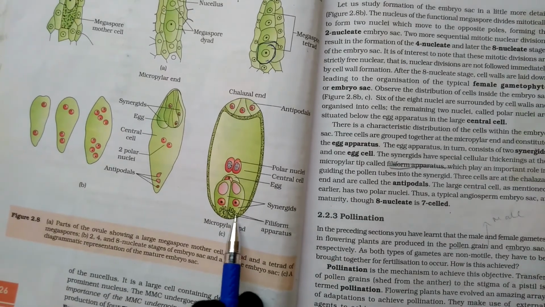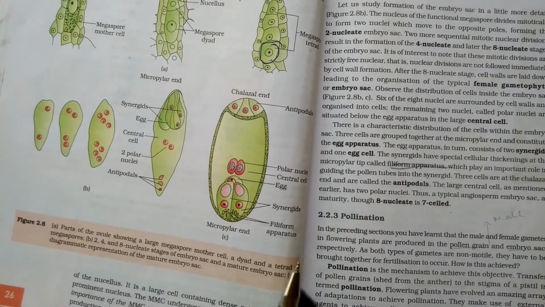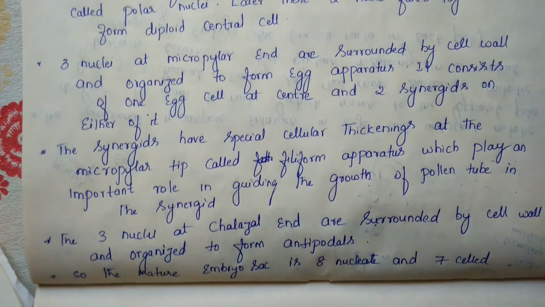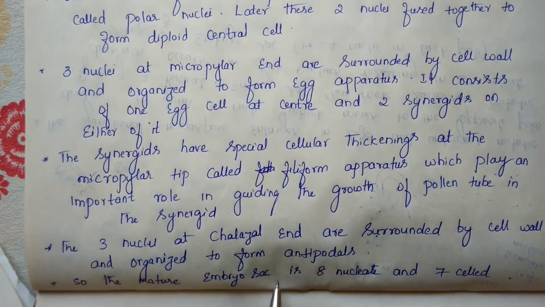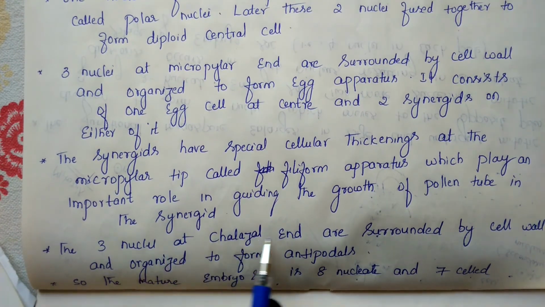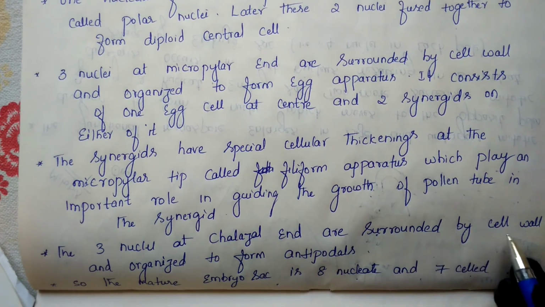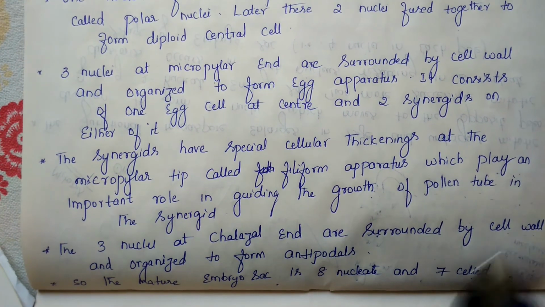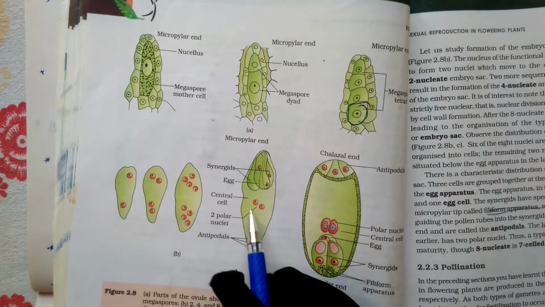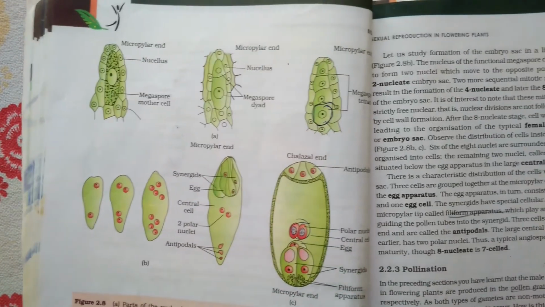And here these are the filiform, a cellular thickening, which guides the pollen tube to take entry into the synergid cell. So this is the note which has been mentioned here. Finally the mature embryo sac will be 8 nucleated and 7 celled. The 3 nucleate cells are surrounded by a cell wall. So once the nucleus is present, the cell wall formation takes place for that nucleus in antipodal cells, in synergid cells, in the egg cell, in every case. In the center, both the nuclei fuse together to form a secondary nucleus. So finally it forms one cell like this.